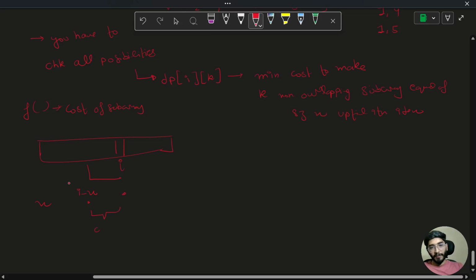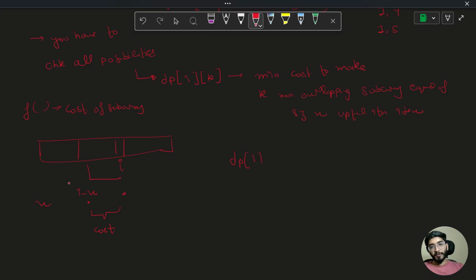So if you have the cost of this subarray, then your dp of i, k is equal to the minimum of itself, comma, dp of i minus x minus 1, because i minus x is the starting point, and from the point i minus x minus 1 you want the answer.